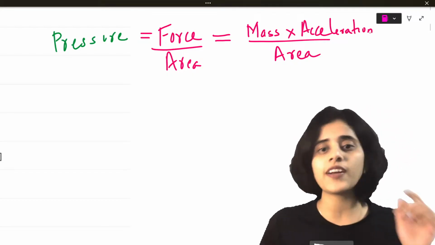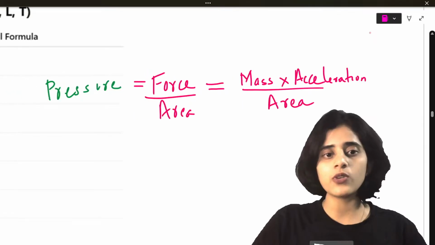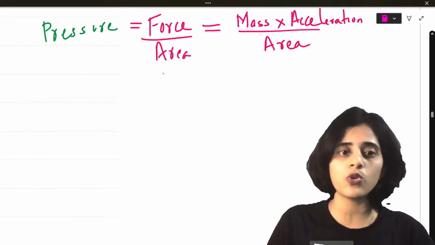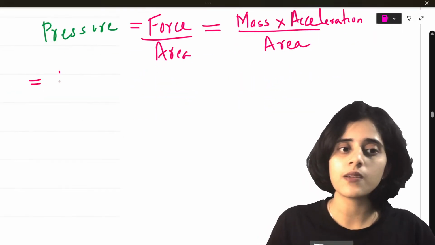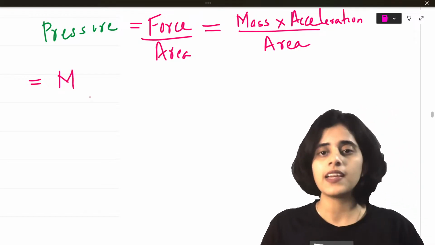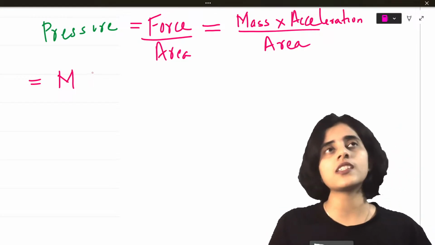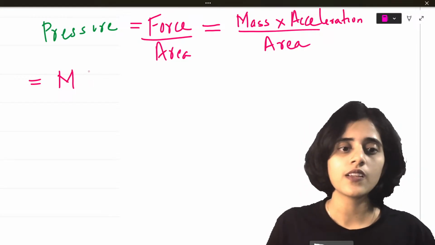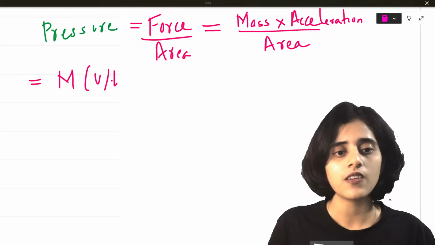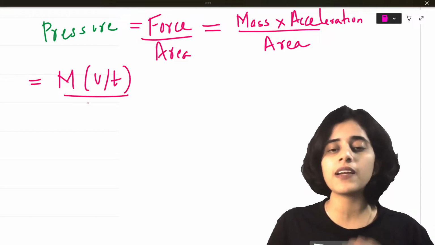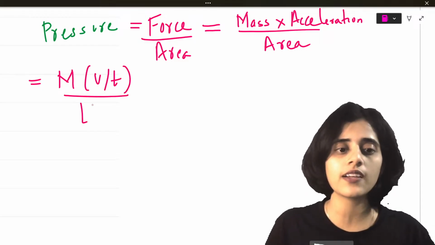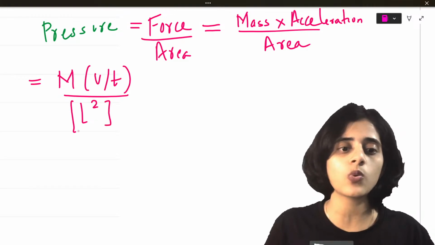Mass is a fundamental quantity, so I don't have to keep deriving it more. Mass has the dimension M. Acceleration is velocity by time. Area is length into length, so the dimension for area will be L square.